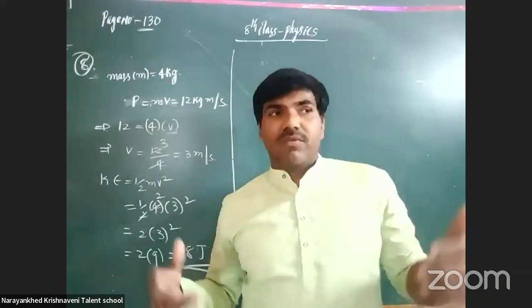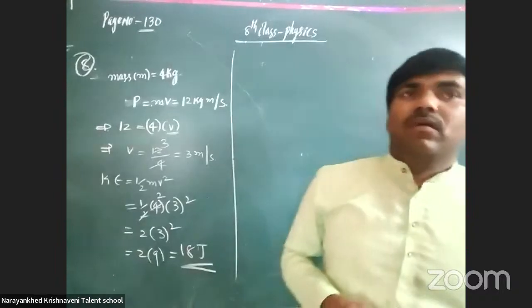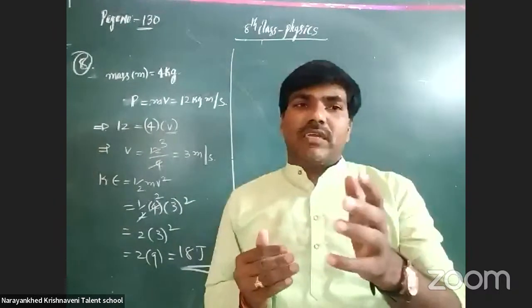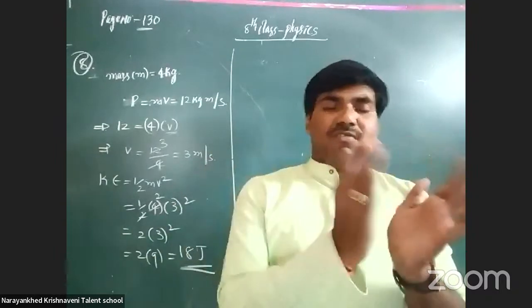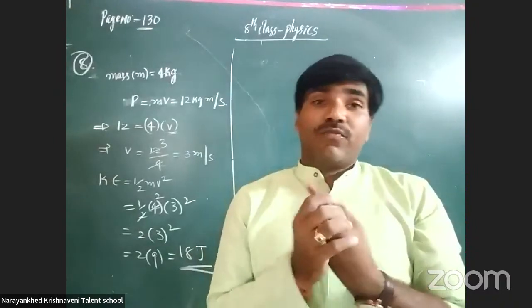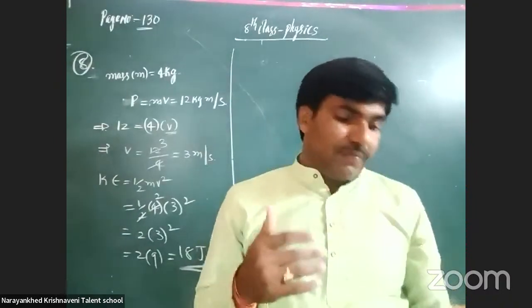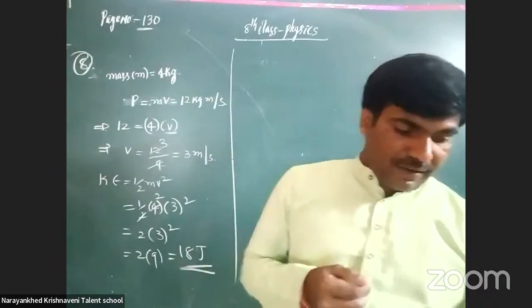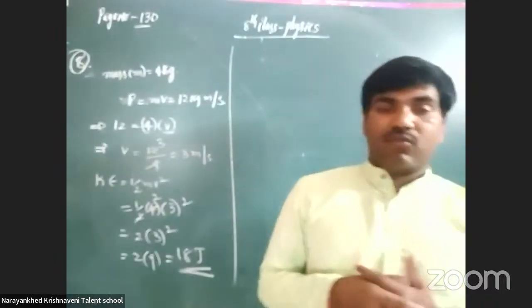Based on these concepts, interrelatedly, we take the distance traveled by the body: when we apply this much kinetic energy, how much distance is traveled by the body, how far it will travel. Such questions will be there, and extra questions will be there.